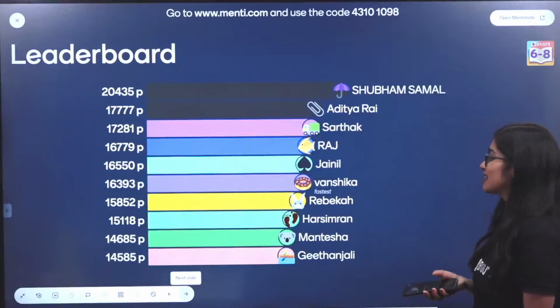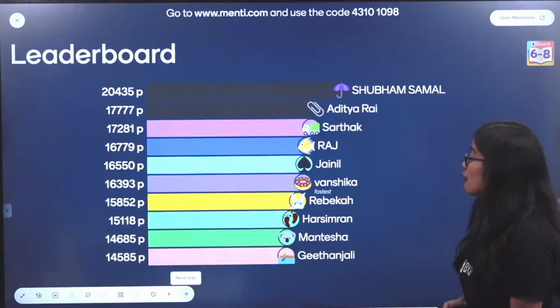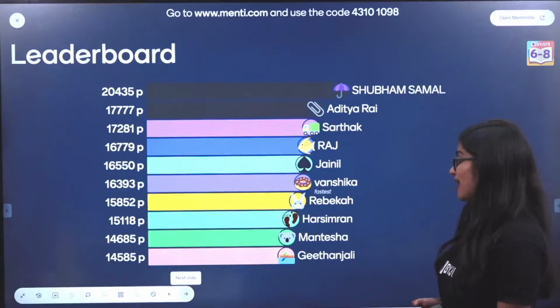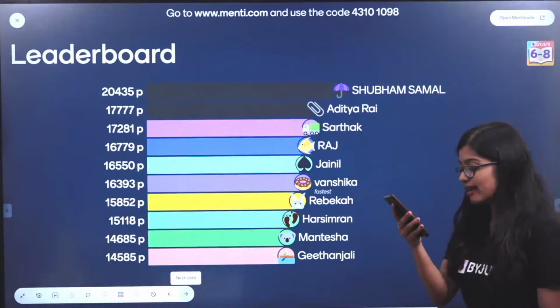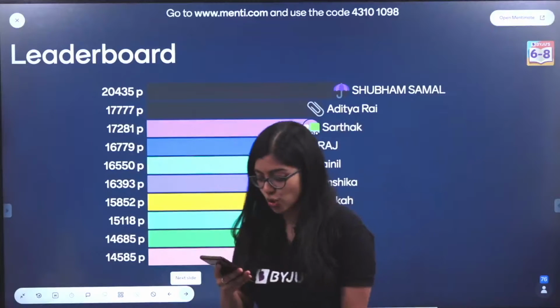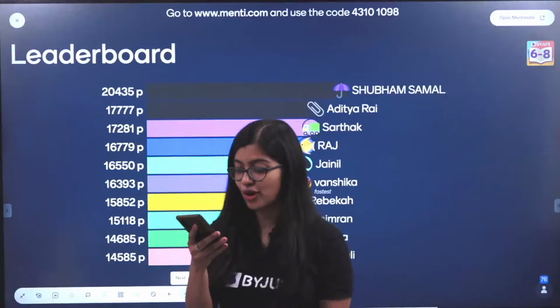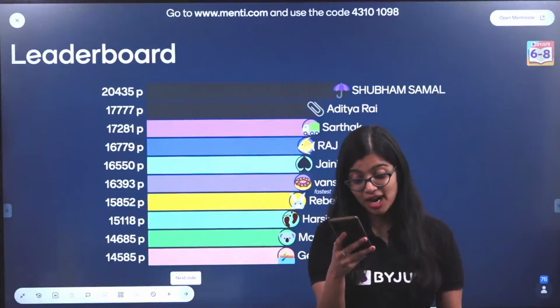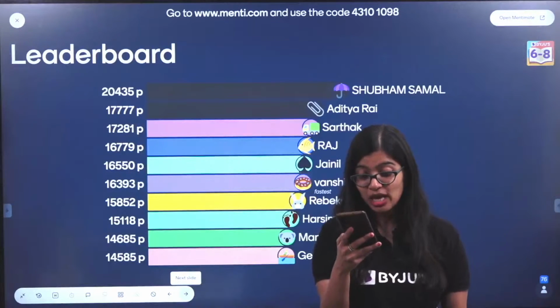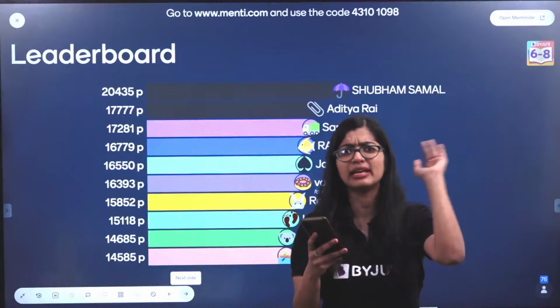Then Aditya Rai, Sarthak, Raj, Jainil, Vanshika who's the fastest, Rebecca, Harsimran, Mantesha and Geetanjali. Very good, I am so proud of all of you. I can see some of you have made it from 166 to 69, 153rd position, 50 to 32, 129, 54 to 21.